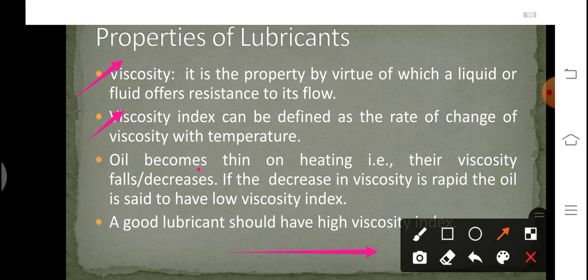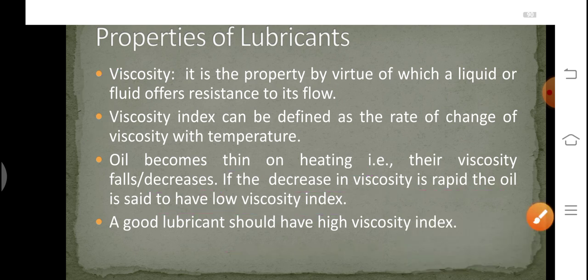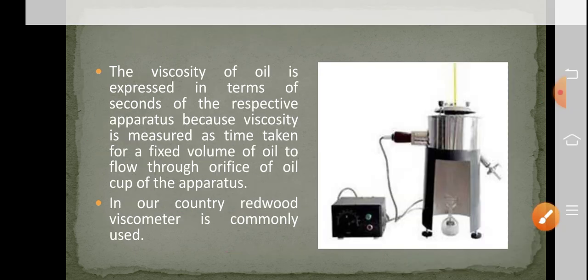As we know, oil becomes thin on heating. Why? Because it is a hydrocarbon, and in hydrocarbons we have covalent bonds. Whenever a hydrocarbon is heated, these covalent bonds are broken down, as a result of which the viscosity falls off. If the decrease in viscosity is so rapid, the oil is said to have a low viscosity index. So a good lubricating oil should have a high viscosity index.